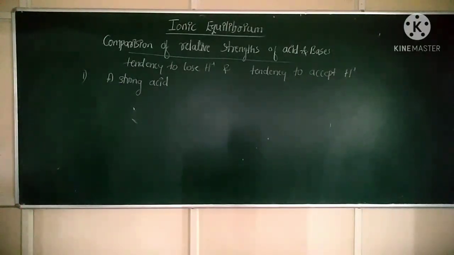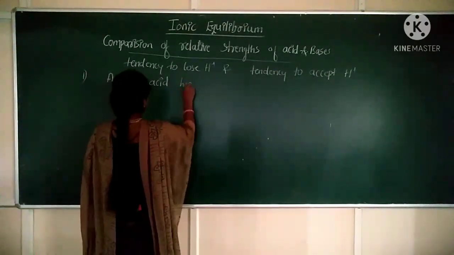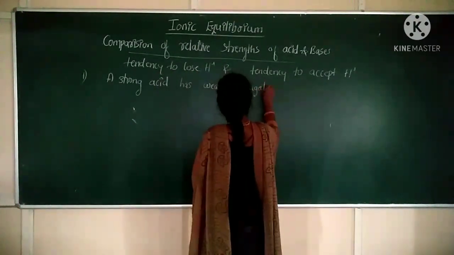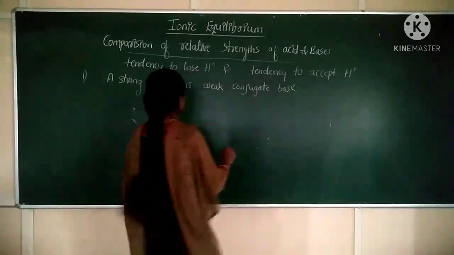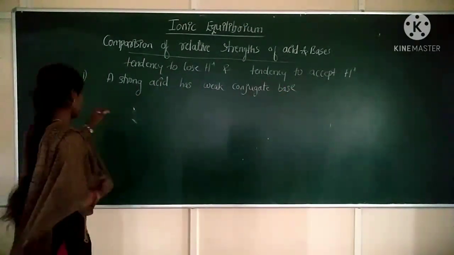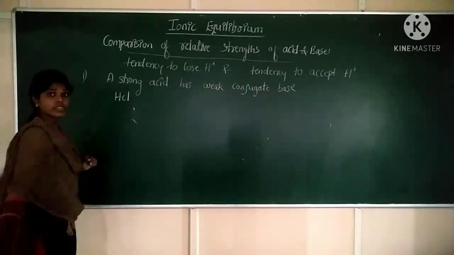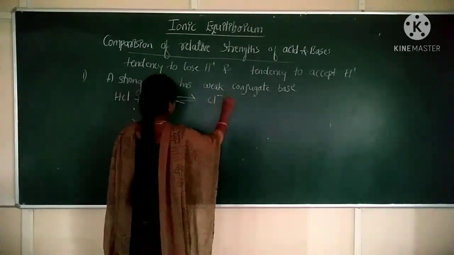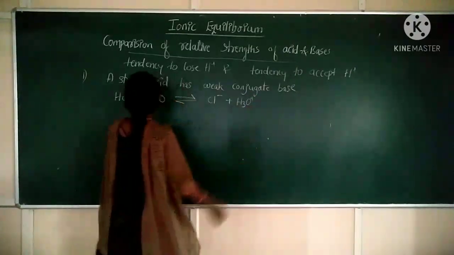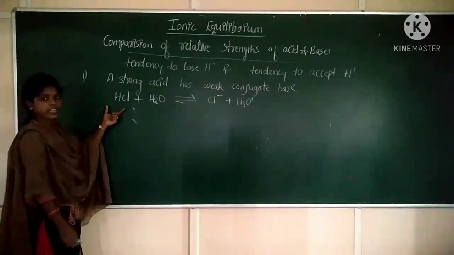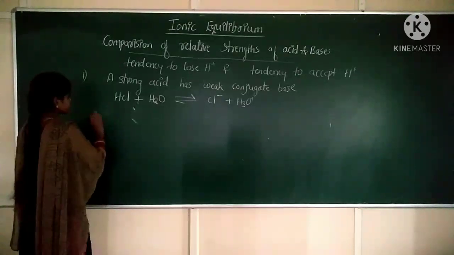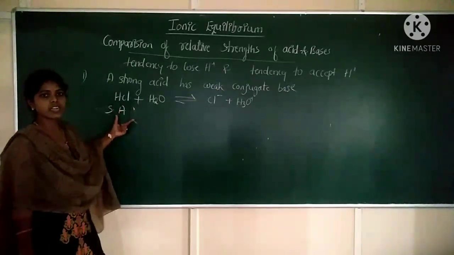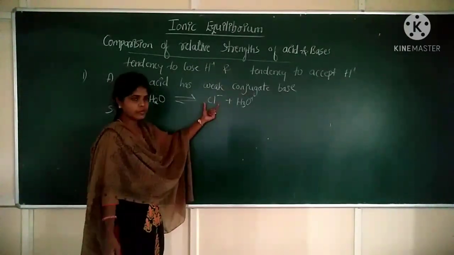The first point is a strong acid has a weak conjugate base. A strong acid always gives a weak conjugate base. For example, HCl plus H2O in equilibrium with Cl minus plus H3O plus. Between HCl and H2O, HCl is the strong acid. HCl ionizes to form Cl minus and H3O plus.